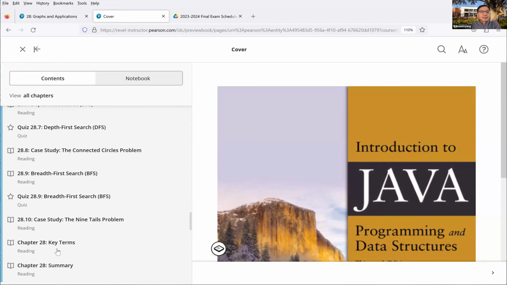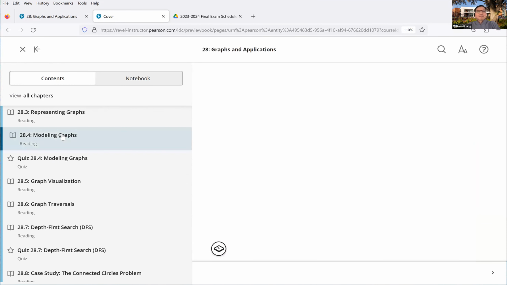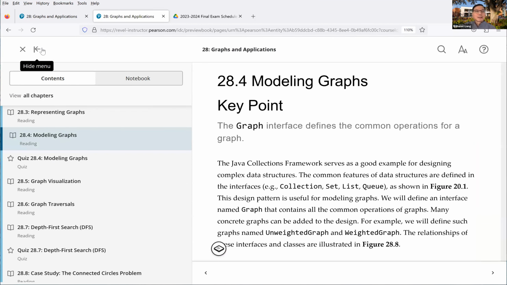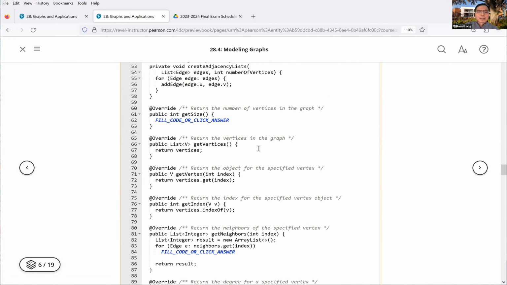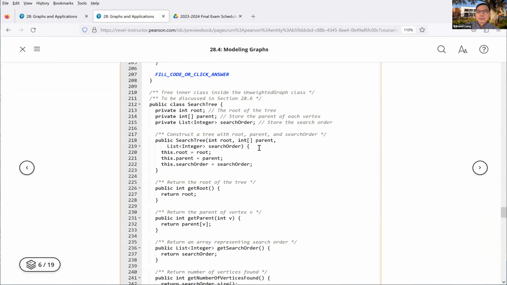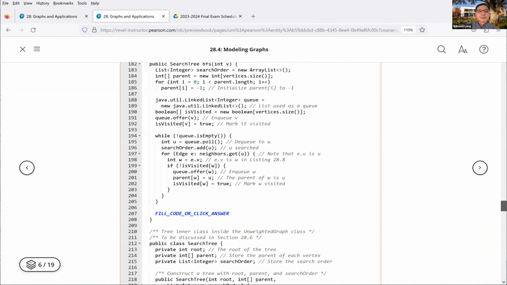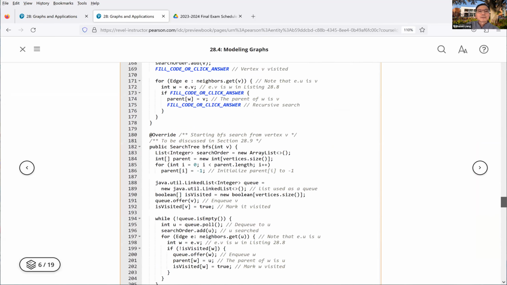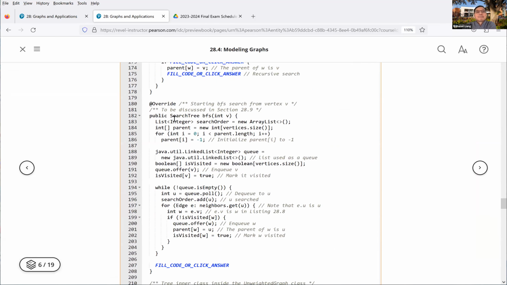This is the code, the breadth first search right here.